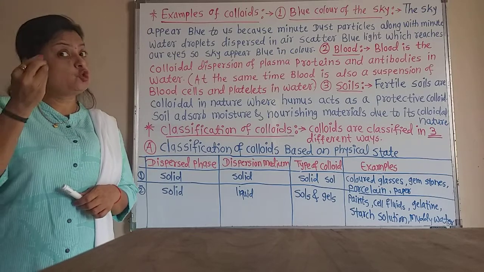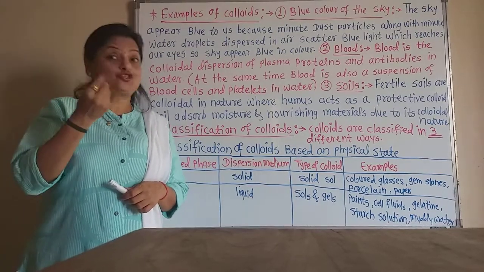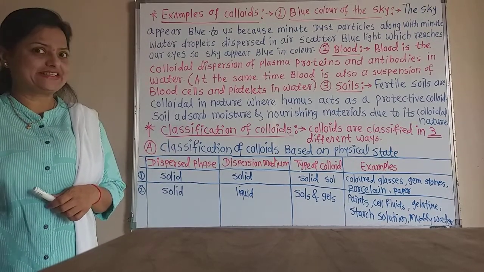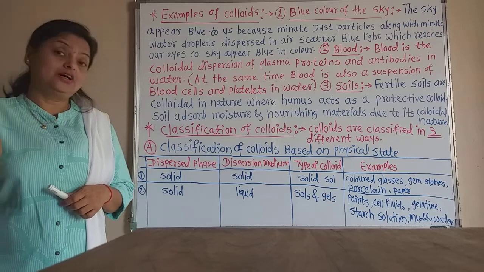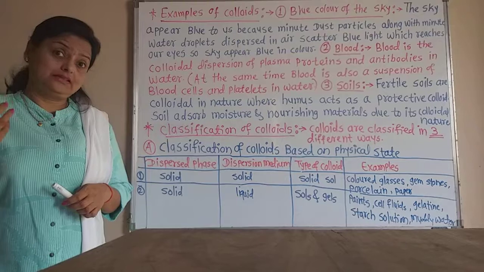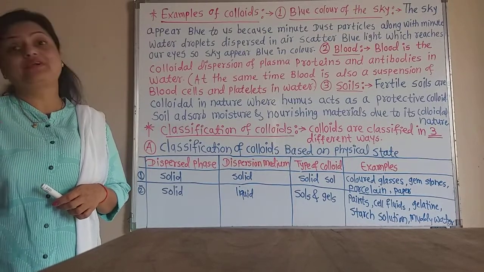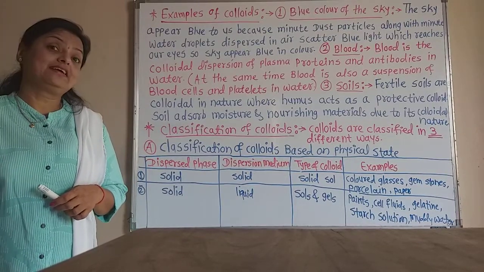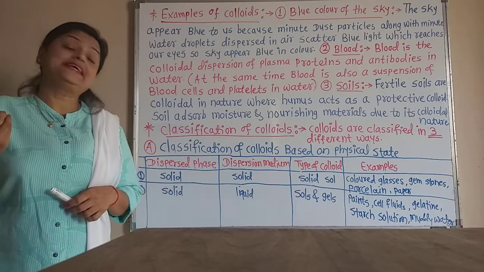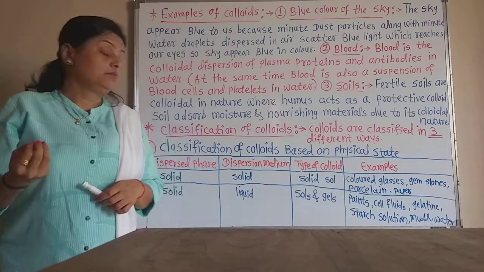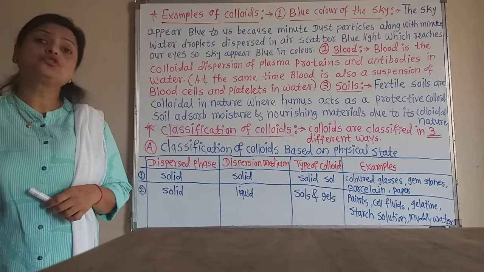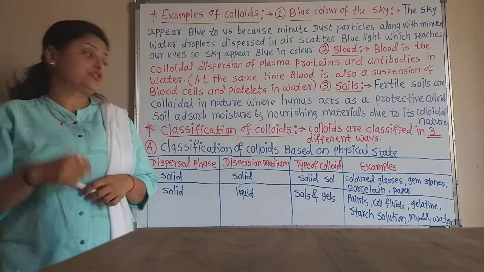Again, gemstones, that is marble stones, or we call them marbles or geolites. In the alumina and silica, different colors of metals get dispersed. So gemstones are also an example of a solid sol, because the metal and the silica both are in the solid state, that is, dispersed phase and dispersion medium.